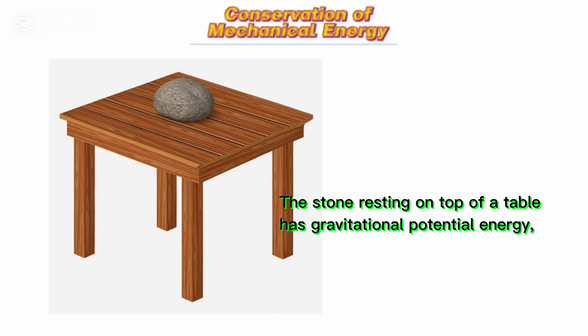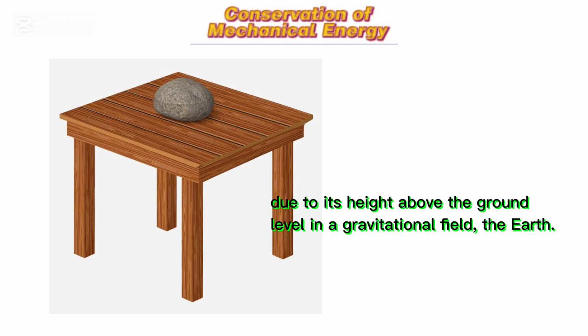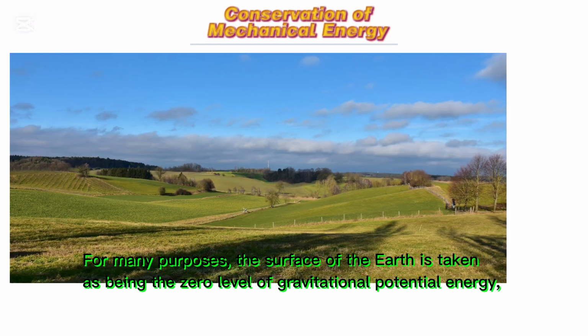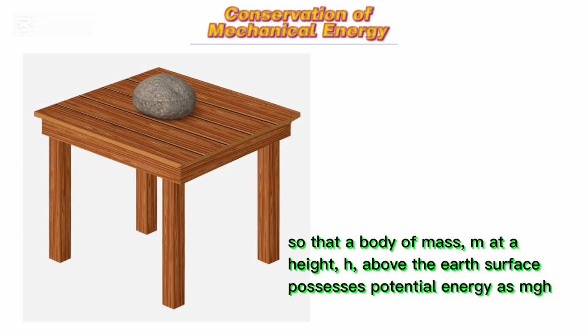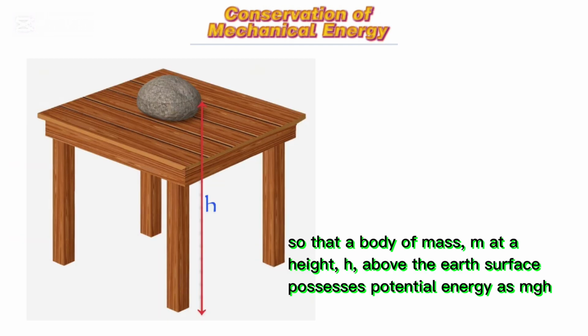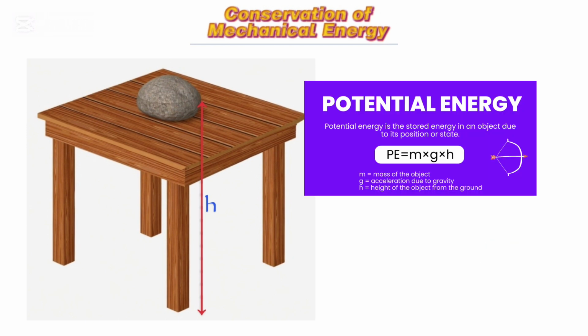The stone resting on top of a table has gravitational potential energy due to its height above the ground level in a gravitational field, the Earth. For many purposes, the surface of the Earth is taken as being the zero level of gravitational potential energy, so that a body of mass m at a height h above the Earth's surface possesses potential energy mgh, where g is the acceleration due to gravity.